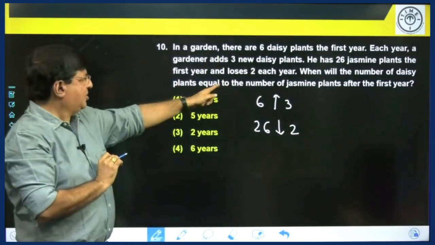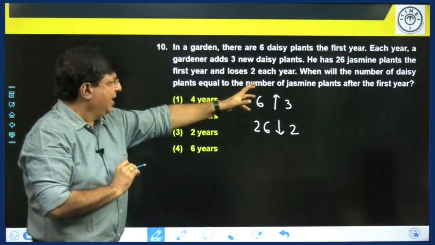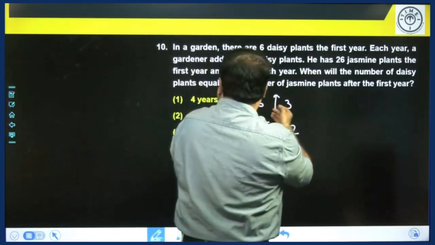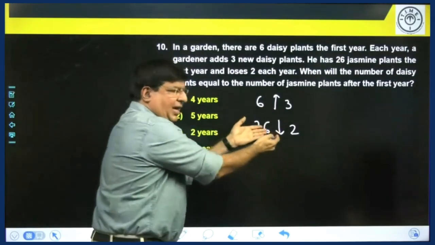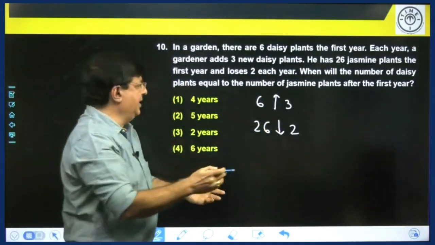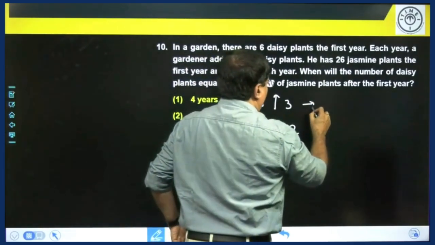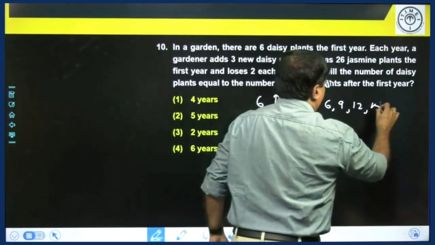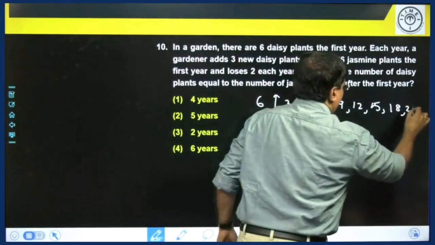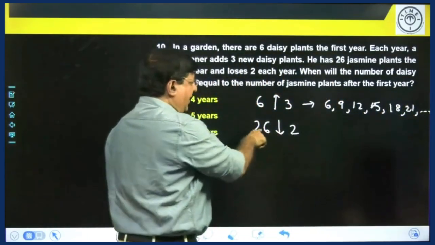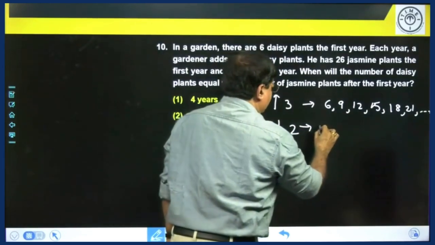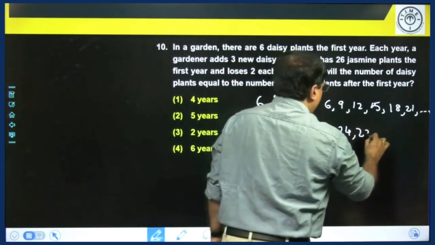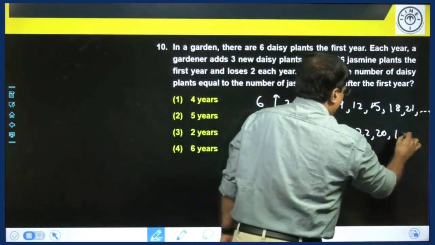When will the number of jasmine plants and daisy plants be equal after the first year? Very simple question. There is no need for you to go to the choices also. Here itself, in less than half a minute, you can get the answer. 6 increases by 3 every year. Start with 6, 9, 12, 15, 18, 21 and so on. 26 reduces by 2. Start with 26, 24, 22, 20, 18.